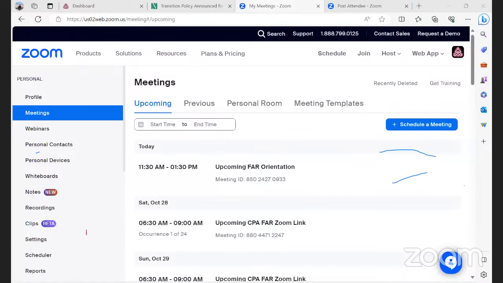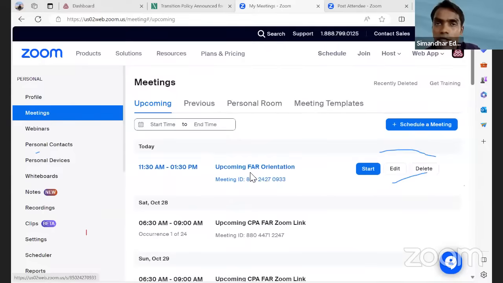About the examinations, by January FAR and one discipline, right? You can decide. How I set that up: in January you give FAR, the discipline you give in February, then again in April and May. The busy season normally runs till March, so in April they can give regulation and in May they can give audit. Or if they want to go with FAR, then audit, then discipline and then reg, that is also fine.